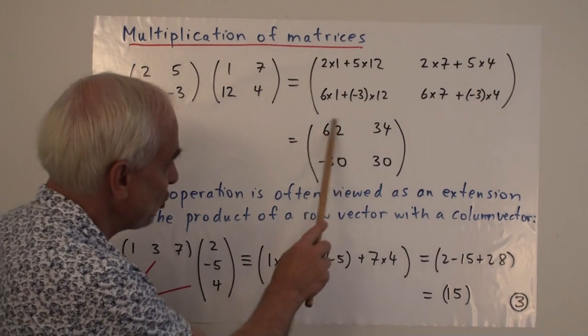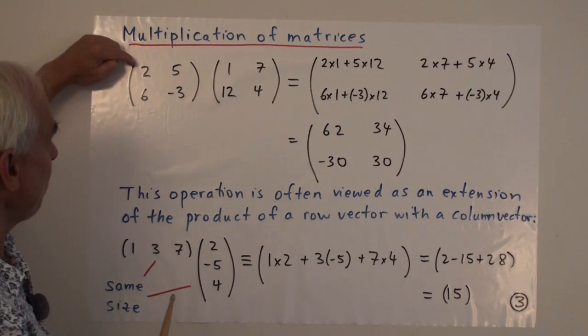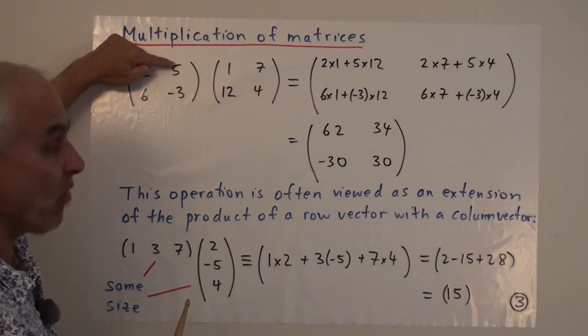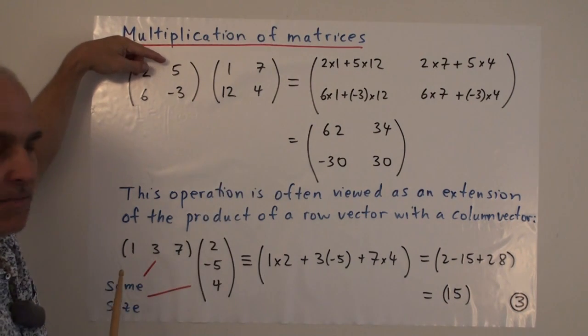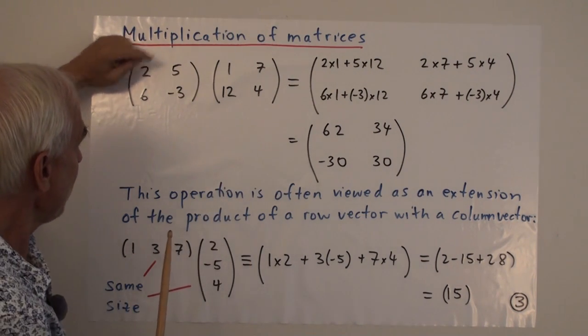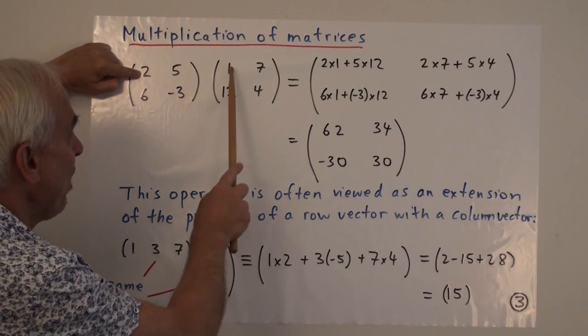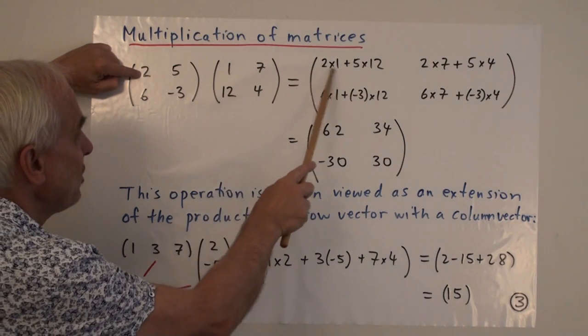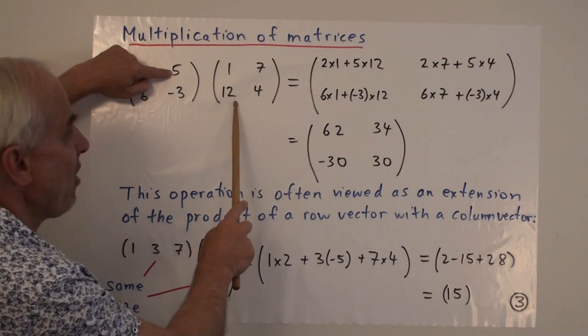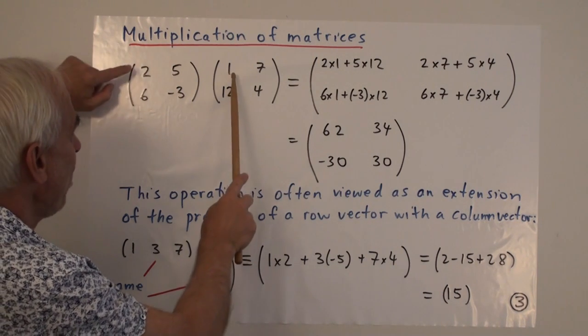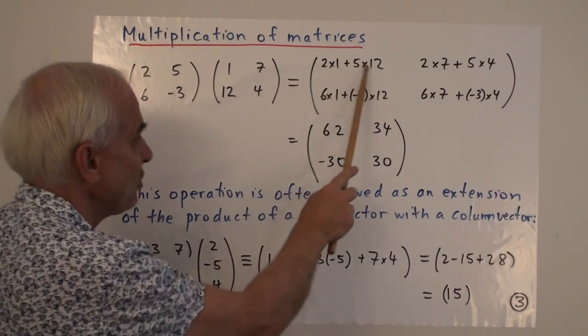Rather, to get this 62 here, what we do is we multiply the first row in the left-hand matrix with the first column of the second matrix. And we do that in a very particular way. We take the 2 here and we multiply it by the 1 here, 2 times 1, and then we add the product of 5 times 12. So we have two products, and we add those two products to get a total of 62.